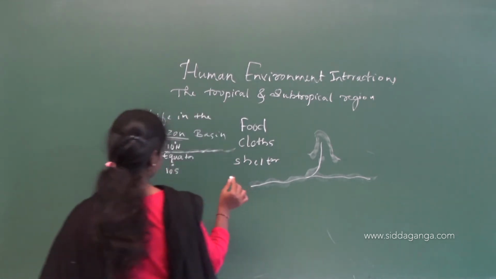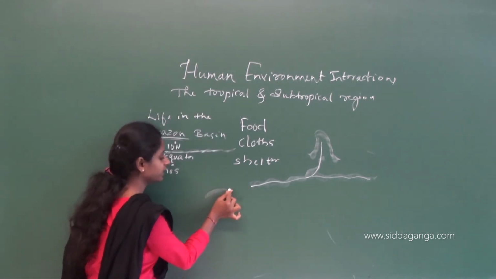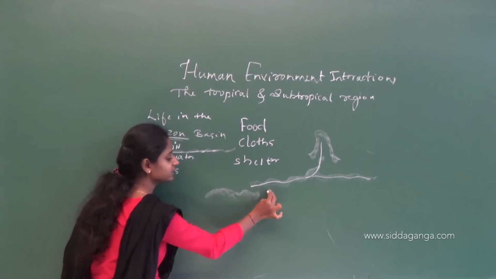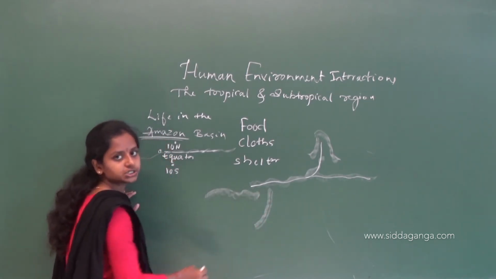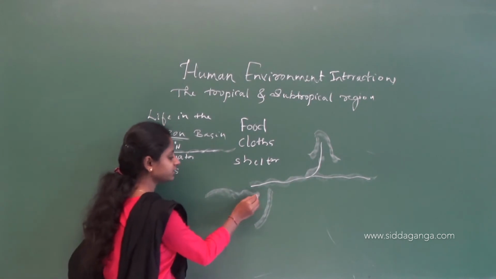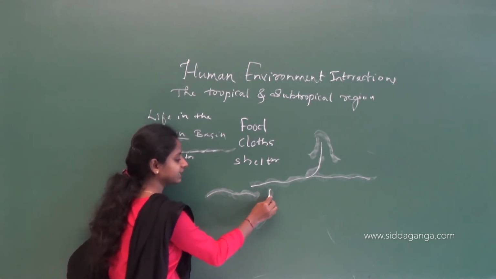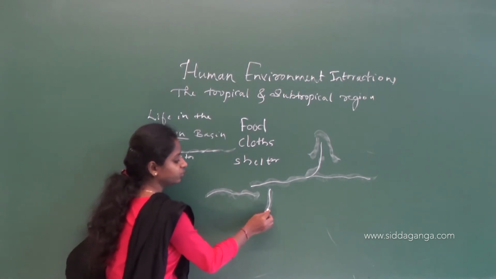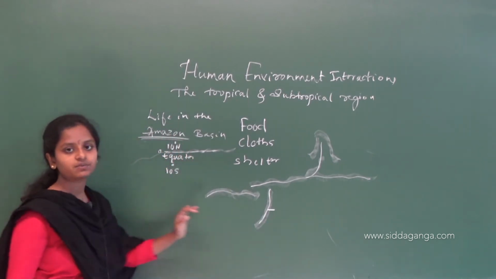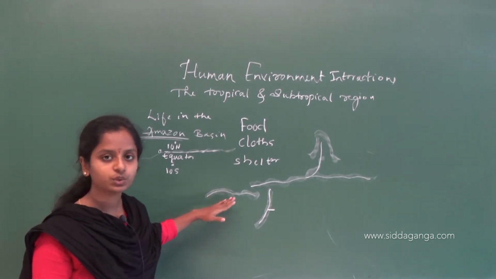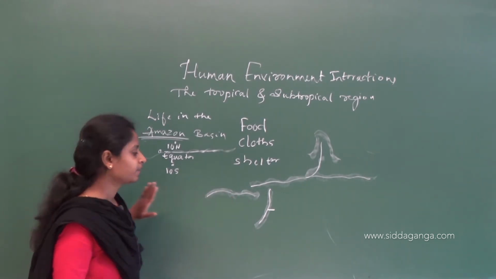Now, see, this Amazon river is moving and reaching the Atlantic Ocean. Here it is moving to the east and reaching this Atlantic Ocean. This Atlantic Ocean is one type of water body, and this river is a different type of water body.